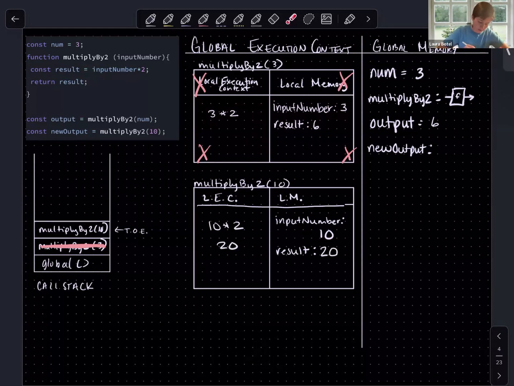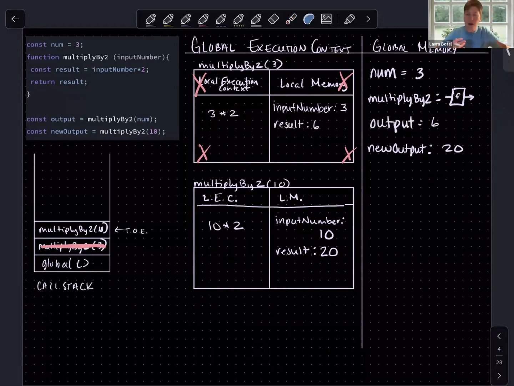What are we going to do with this? We've calculated this first line. We can move on to the next line where we will return result. What is result? Result is 20. Where are we returning it to? Remember, we were trying to evaluate the result of this function invocation. So we will return it here to this label, new output, in global memory. So new output is going to be equal to 20.